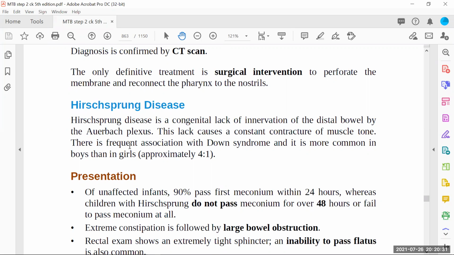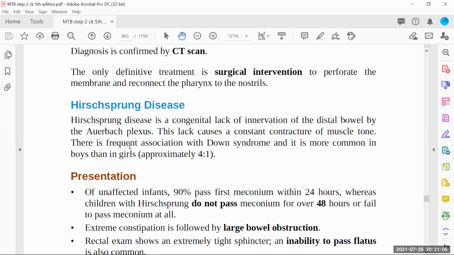And what is the main function of these plexus? They are actually involved in the movement of the small bowel and large bowel, that is called peristalsis. So you can think always that whenever these plexus are working fine, the peristalsis will be there, and because of the peristalsis, the normal flow and passage of the stool will be there. So these plexus are responsible for maintaining the peristalsis inside the body.